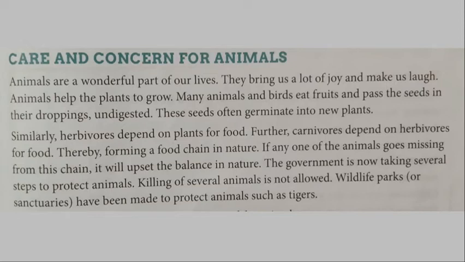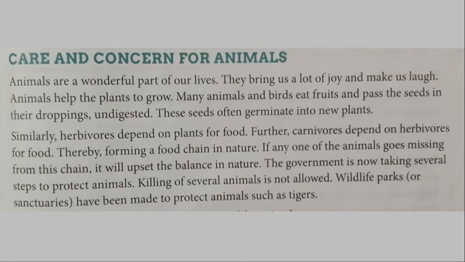The herbivorous animals depend on these plants for food, which we have already studied. The carnivorous animals depend on herbivores for food. Thus, a chain is formed in nature. So, how is the chain formed? First, animals and birds eat fruits from trees and plants and put the seeds in the ground. New trees and plants grow from these seeds. The herbivores eat these plants as food and the carnivores eat herbivores. Thus the chain is formed.